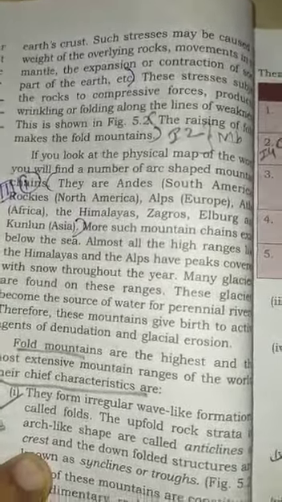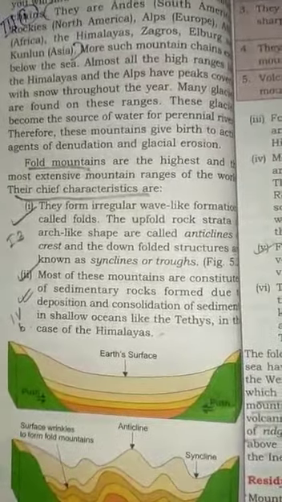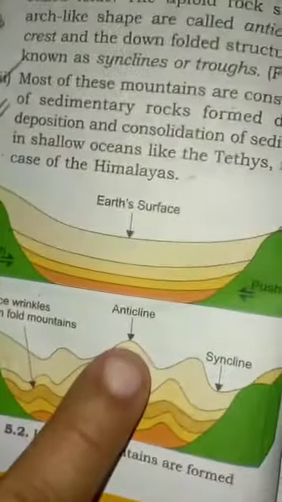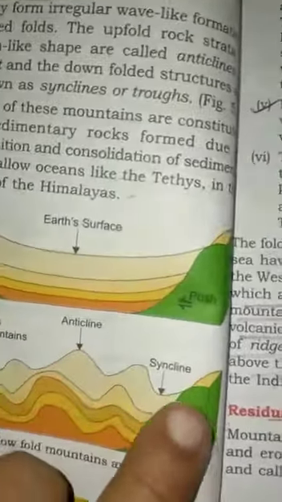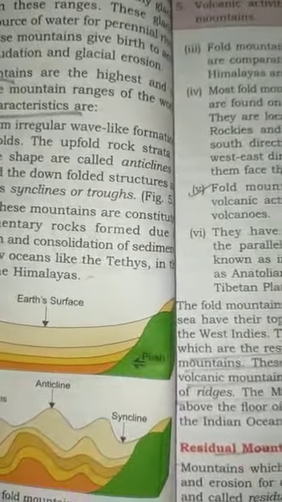And fold mountains have various characteristic features. They form an irregular wave-like formation. Most of them have anticlines and synclines. The upfold of the rock is called the anticline and the downfold is called the syncline. Here you can see. Most of these mountains are constituted of sedimentary rock.